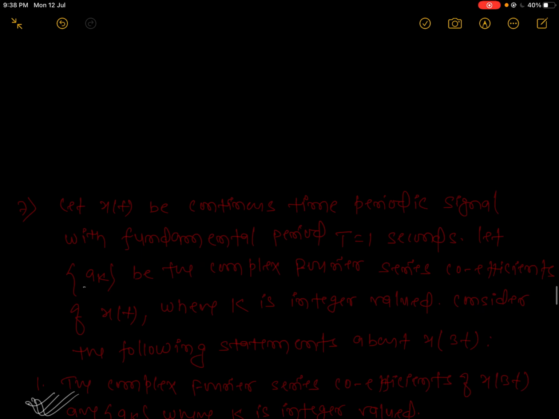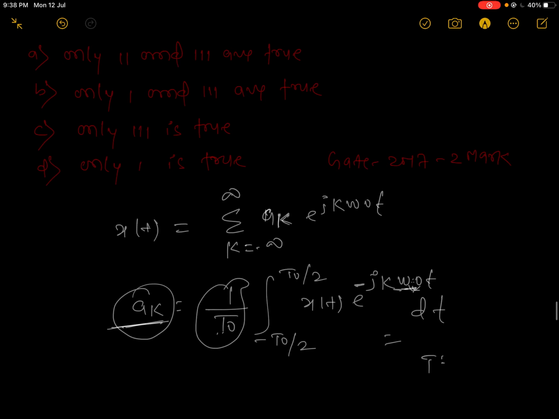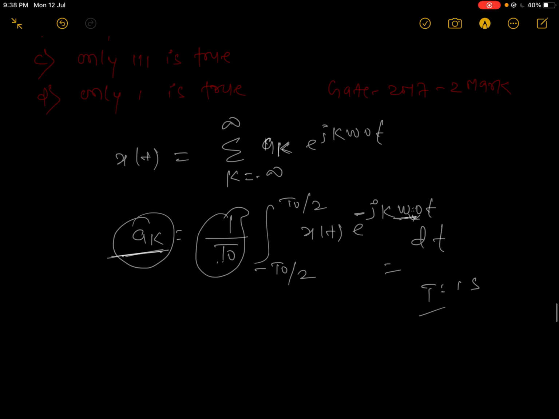Why? Here T is given as 1 second. In that condition, the fundamental angular frequency omega naught is equal to 2 pi by T, which is 2 pi.